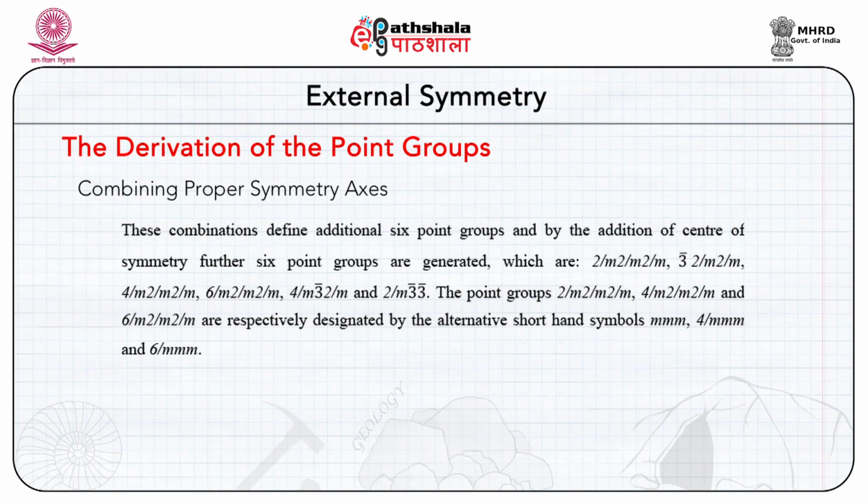6 by m, 2 by m, 2 by m fourth, 4 m bar 3, 2 by m fifth, and 2 by m bar 3 as the sixth point group. The point groups 2 by m, 2 by m, 2 by m and 4 by m, 2 by m, 2 by m and 6 by m, 2 by m, 2 by m are respectively designated by the alternative shorthand symbols as MMM, 4 by m, mm and 6 by m, mm.